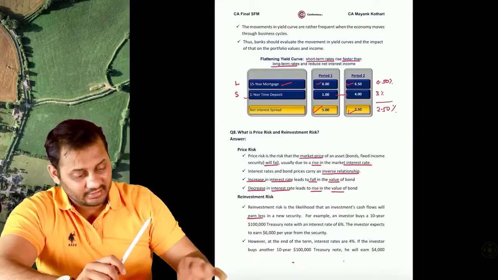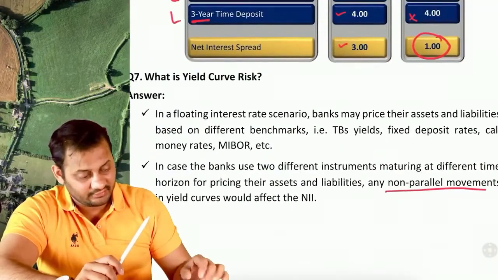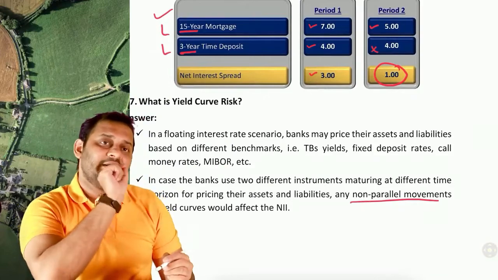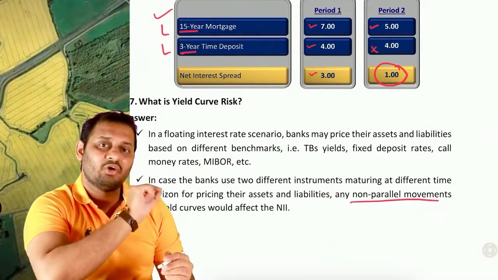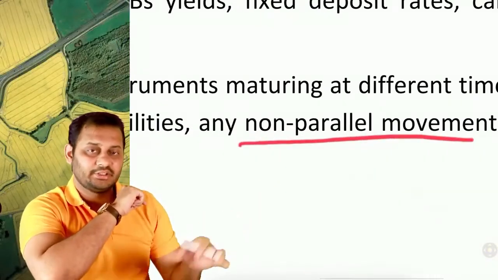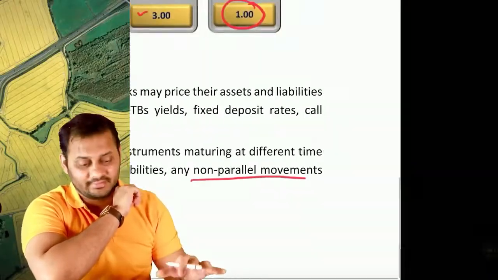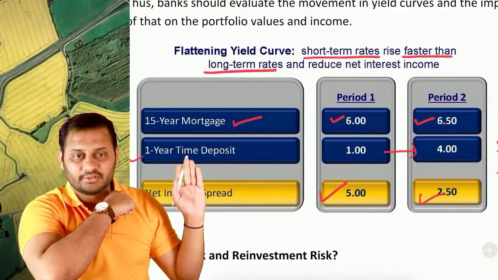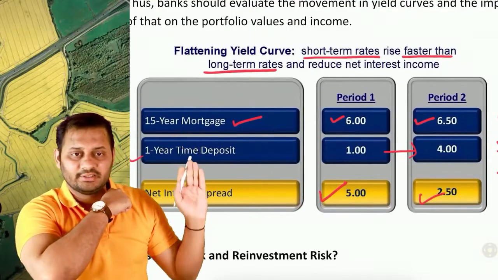Next thing is yield curve risk. Now what is yield curve risk? If the interest rate movement is non-parallel, this is the major part. Let's have a look. This is a 15-year mortgage, this is a 1-year time deposit.